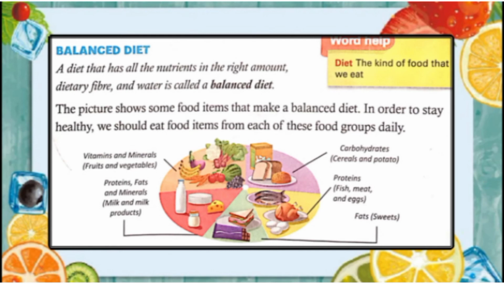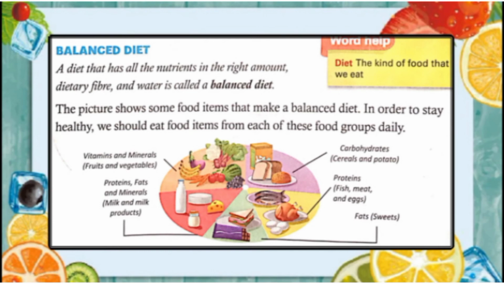Food items such as fresh fruit, vegetables, milk, egg, peanuts, which are rich in vitamins and minerals, protect us from disease and keep us fit and healthy. They are also called protective foods.